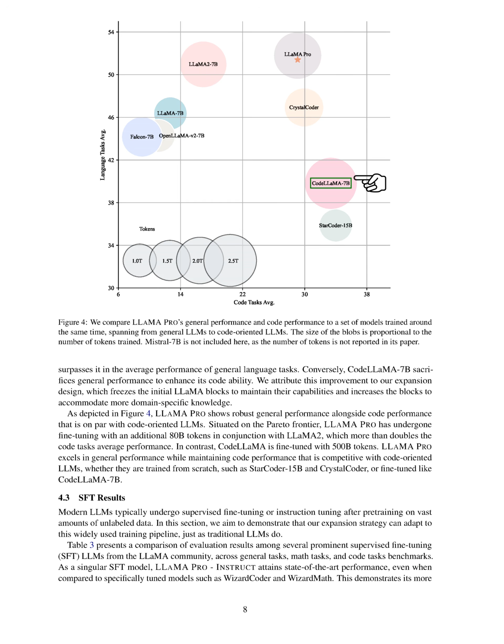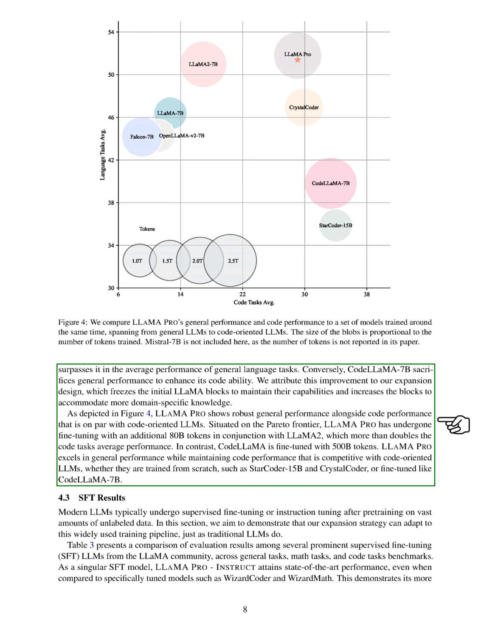Our results show that LLaMA Pro strikes a good balance between natural language processing and coding capabilities. It not only maintains the general performance of its base model, LLaMA 2-7B, but also surpasses it in the average performance of general language tasks. On the other hand, Code LLaMA 7B trades off general performance to enhance its coding ability. We believe this improvement is due to our expansion design, which keeps the initial LLaMA blocks to maintain their capabilities and adds more blocks to accommodate more domain-specific knowledge.